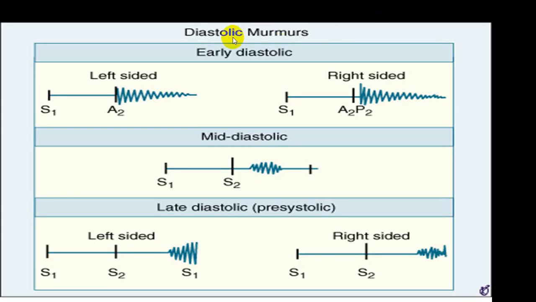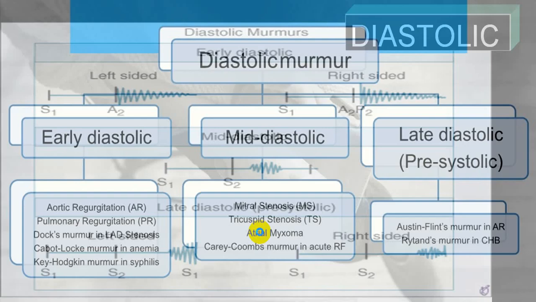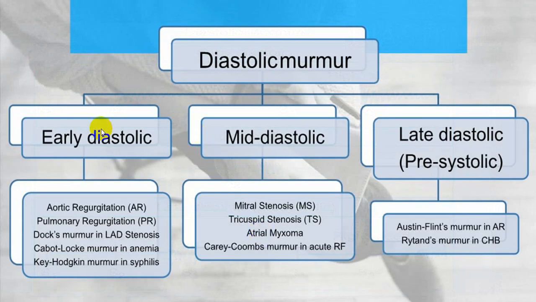As far as diastolic murmurs are concerned, early diastolic murmurs are usually decrescendo murmurs. Mid diastolic murmurs are usually hollow murmurs. And late diastolic murmurs are crescendo murmurs. We don't go into detail. Early diastolic is classical in AR and PR. Mid diastolic murmur in MS and TS. Late diastolic murmur, again, I mentioned Austin Flint murmur in aortic regurgitation, classical.